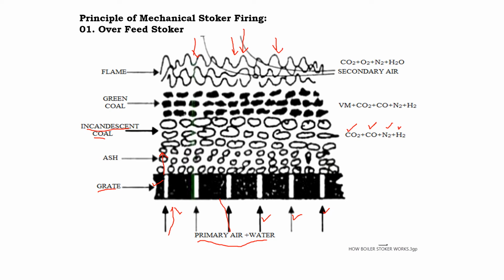For that, secondary air is supplied so that complete combustion takes place. Once the complete combustion takes place, these gases will next enter into the boiler, where they heat the water. So this is about the overfeed stoker. Let me just recall the points. In overfeed stoker, the coal is supplied from the top and the air is supplied from the bottom, and we also supply the secondary air to ensure that the complete combustion has taken place.